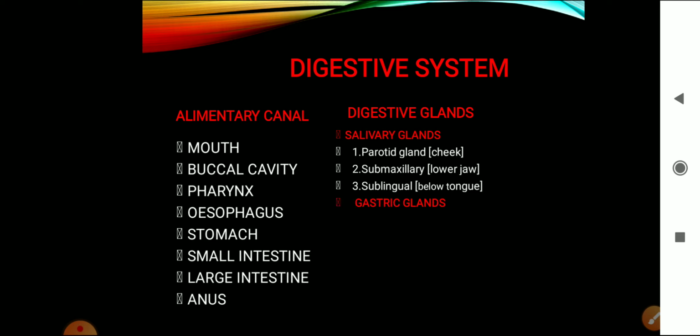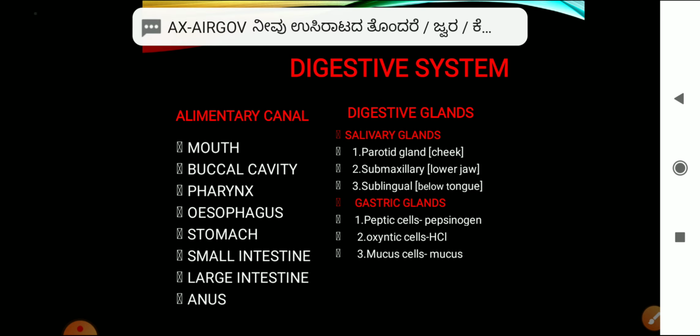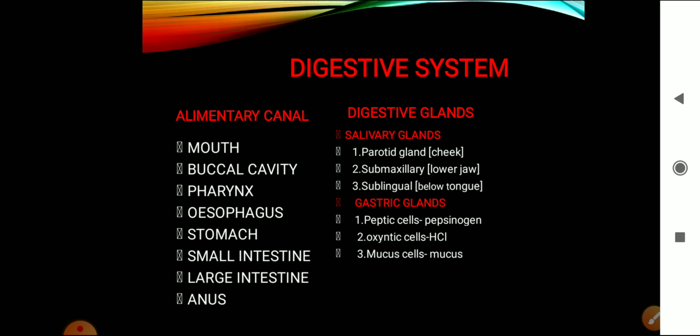The second glands are the gastric glands, that is the glands which are found in the stomach. Gastric glands are made up of three types of cells. They are peptic cells which secrete pepsinogen, oxyntic cells which secrete HCl, hydrochloric acid, and the third one, mucus cells which secrete mucus. So the three cells found in gastric glands are peptic cells, oxyntic cells and mucus cells.